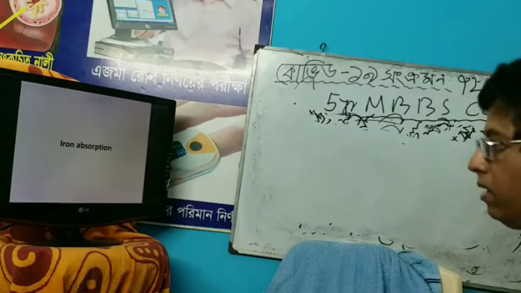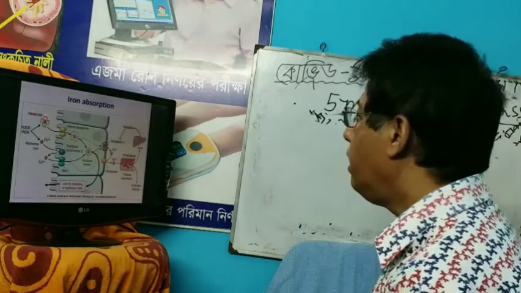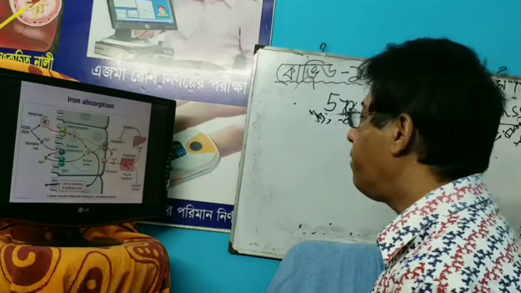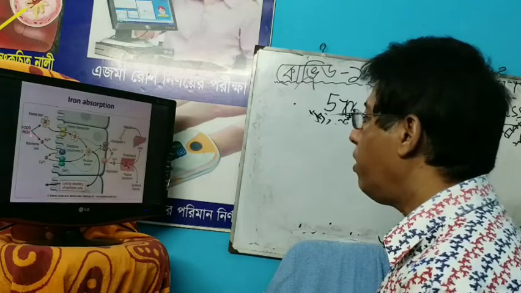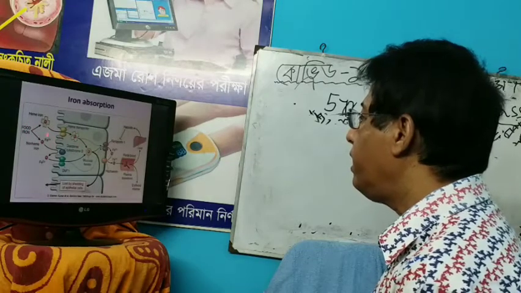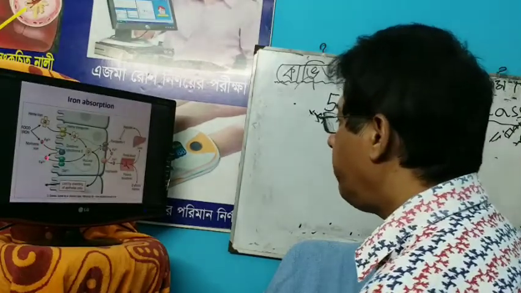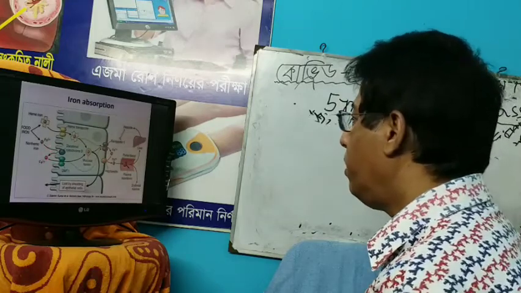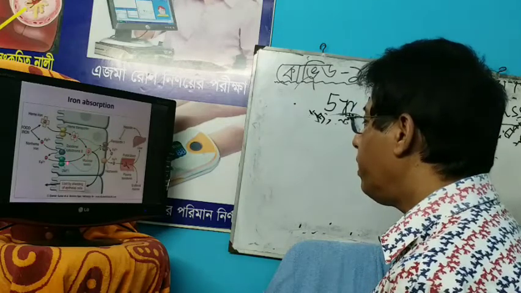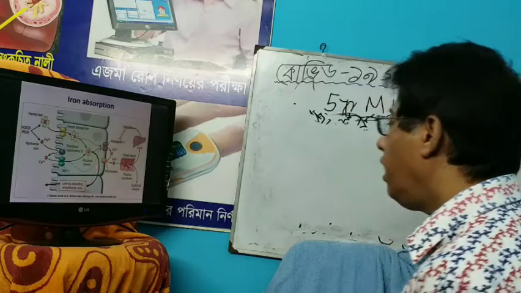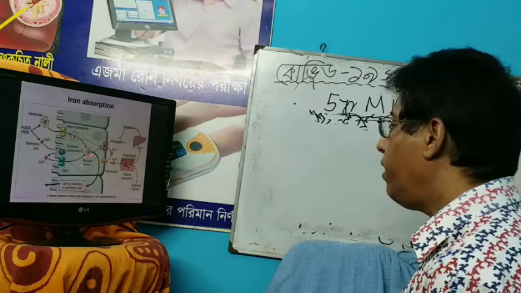Now iron absorption, very important. Heme iron is directly absorbed into the intestinal mucosa. Food iron, which is non-heme iron, is in the ferric state. In the stomach, with the help of hydrochloric acid and vitamin C, it converts into the ferrous form. It enters the mucosa of the duodenum, and after entering the mucosa it is converted into ferritin.